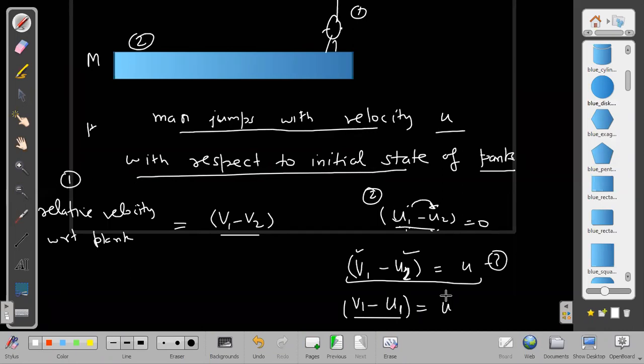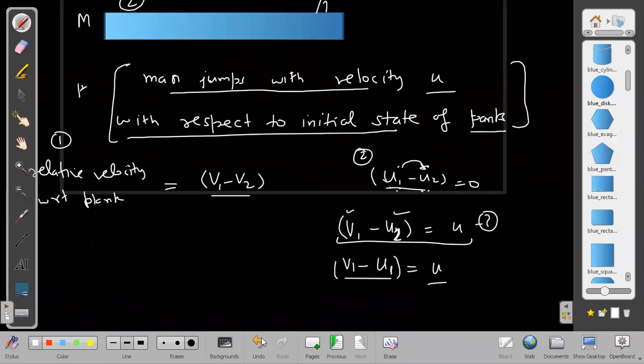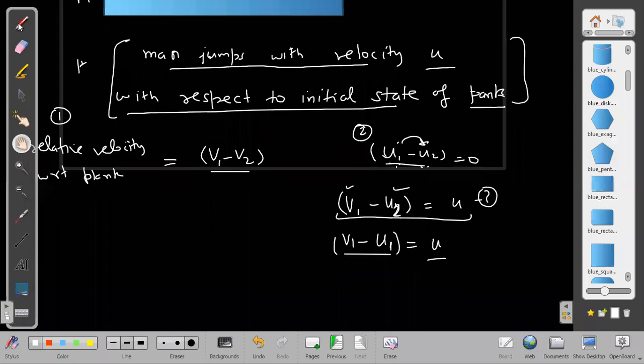So whenever he says that the man jumps with velocity u with respect to the initial state of Planck, indirectly he means to say that the change in velocity of the man is equal to u. What is he giving us? The change in velocity of the man. Now you may be thinking, why is he giving the change in velocity of the man? What advantage will it give us? It gives us a very big advantage. Indirectly he gives us m1 into v1 minus u1, and that will become m1 v1 minus m1 u1.